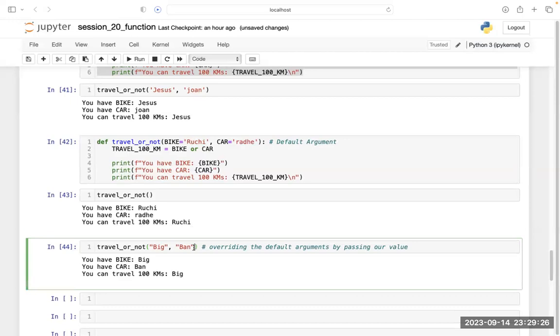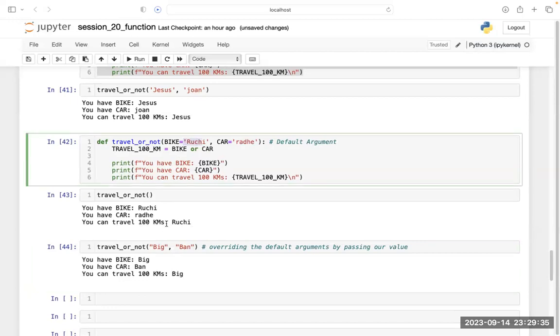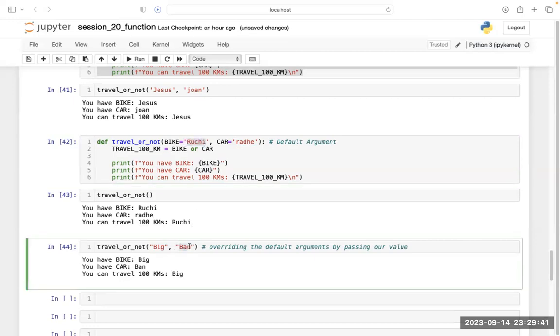But if you are supplying any argument, this argument overrides the default argument. So now this big is taking the place of the default argument Ruchi, and this ban is taking the place of the default argument Radhe.